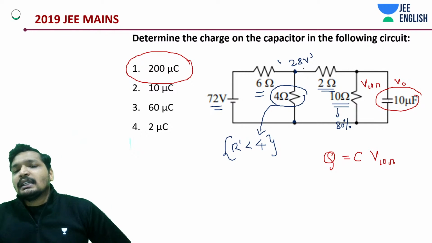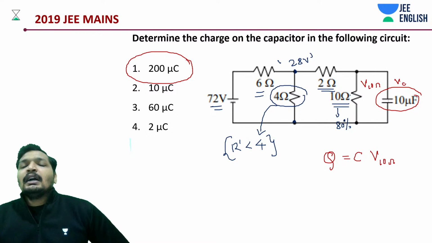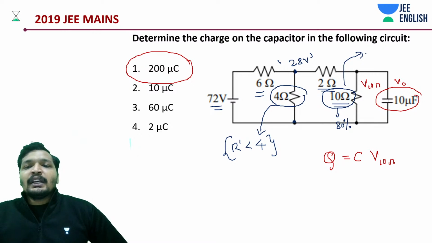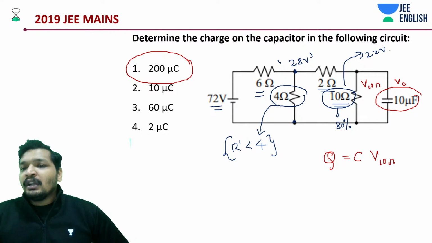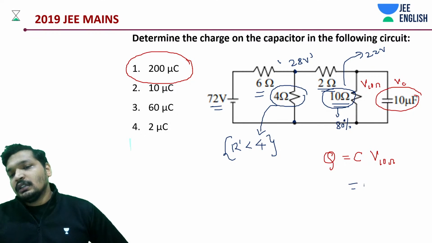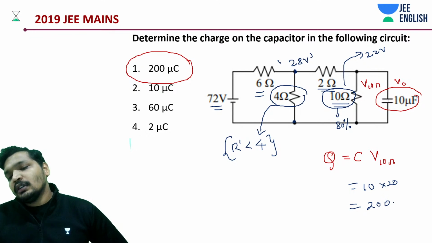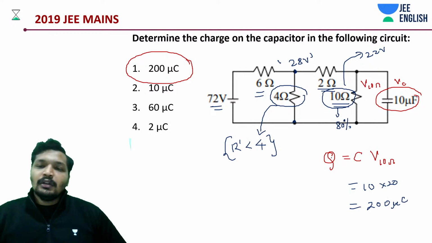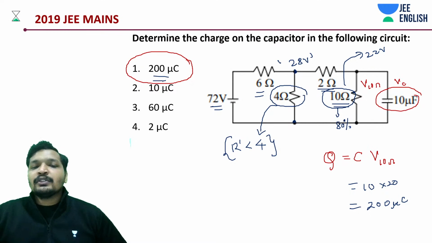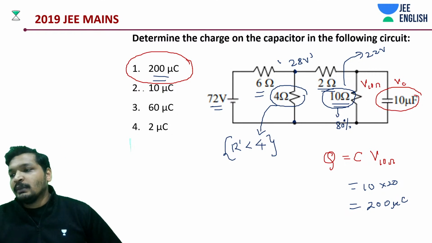Just a guessing method. Okay, and this is going to be like 80% of that 28. So it's going to be near about 22 volts and odd, or 20 volts and odd. 20 volts. How much are we getting? It's like 22. We can take it as anything, because I know 20 is it, because 200 is over here. That's the answer. Same method.